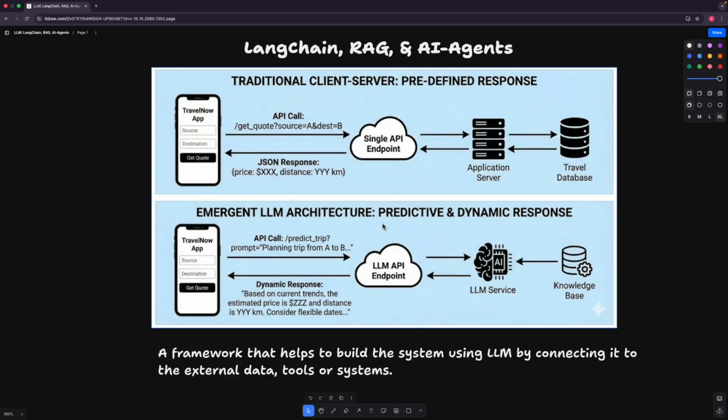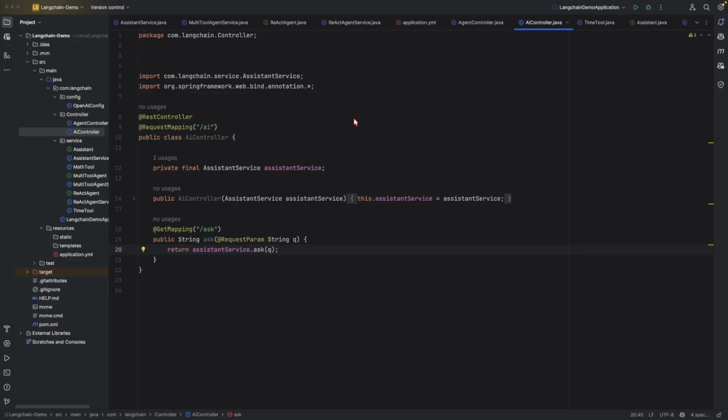Okay, so now let's see a simple example of how the LLM can be integrated, and that can give rise to LangChain. Now let me help you understand the beauty of LangChain with a simple demo. For that, I have created a simple Spring Boot application.